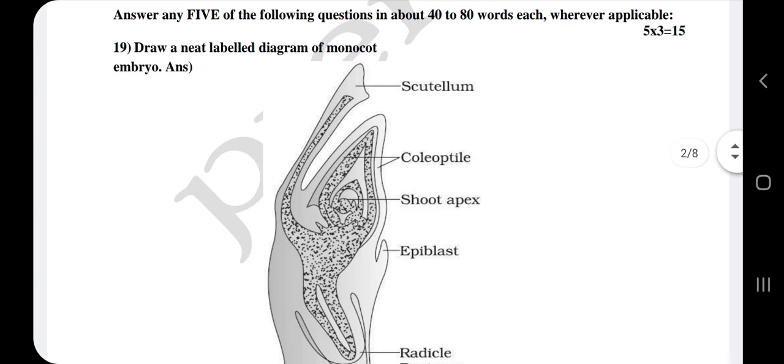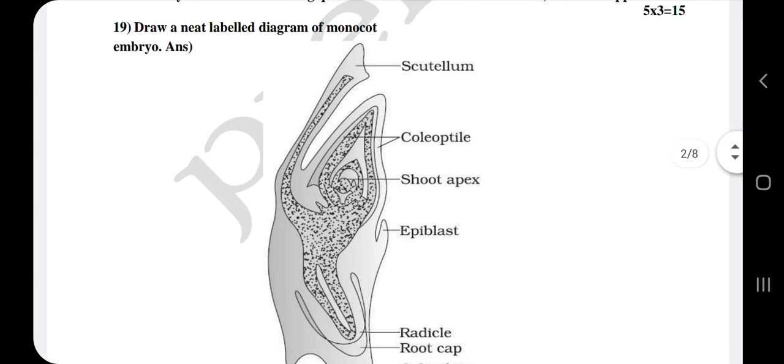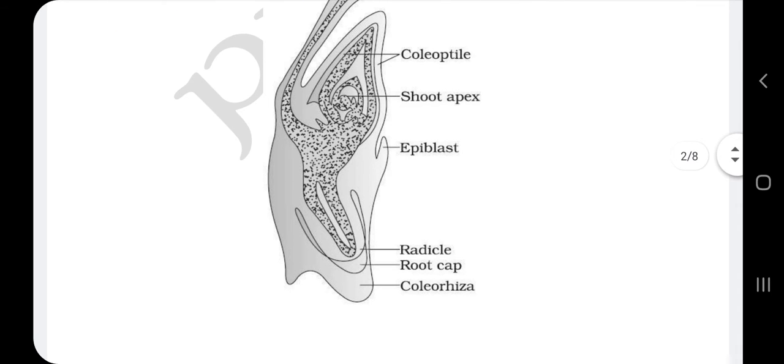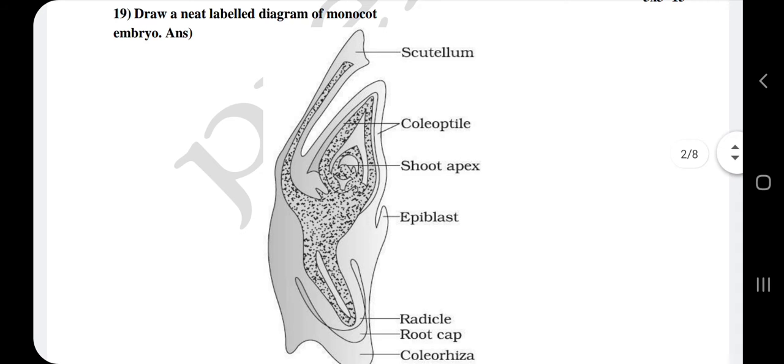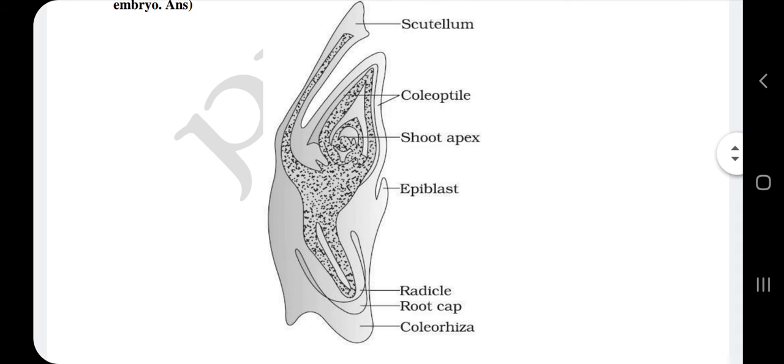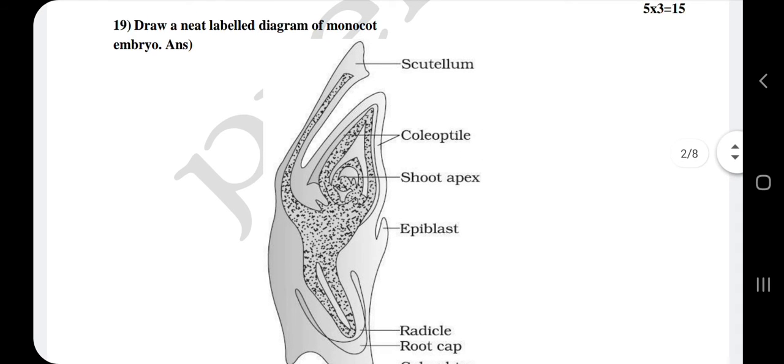So they are asking the diagram of monocot. Draw the diagram of the monocot and then label the parts, that is scutellum, coleoptile, shoot apex, epiblast, radicle, root cap and coleorhiza. Here in the textbook there are 7 labelings.